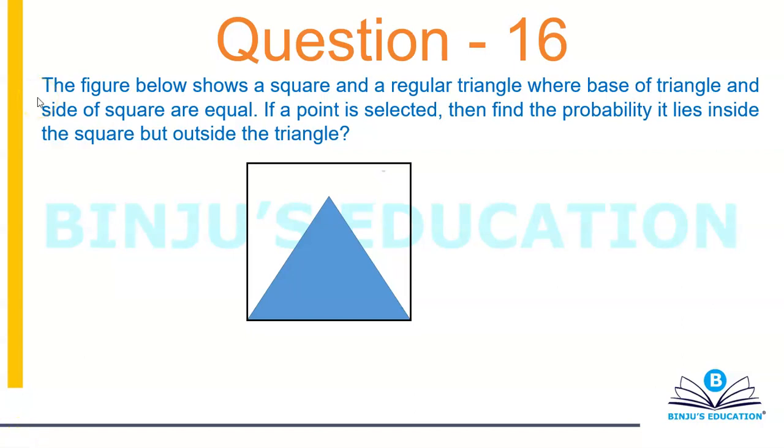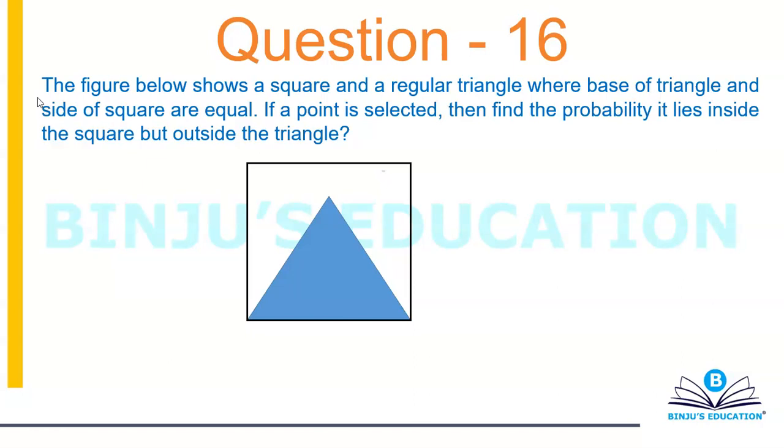Alright, so the question reads, the figure below shows a square and a regular triangle where base of a triangle and side of a square are equal. If a point is selected, then find the probability that it lies inside the square but outside the triangle. So again, a question on probability, but it has a concept of geometry.